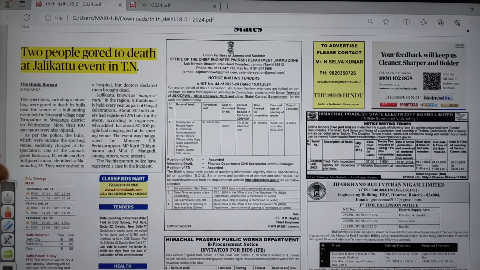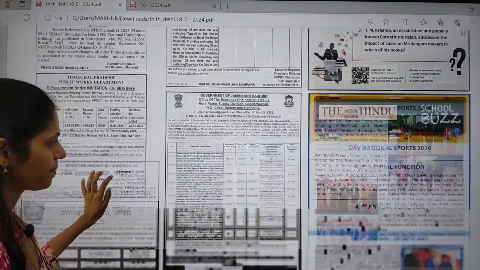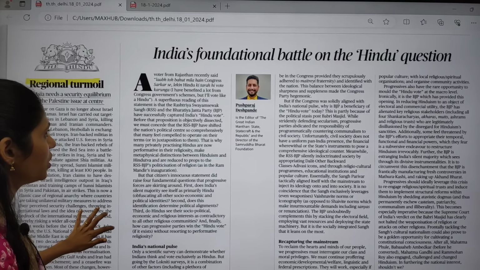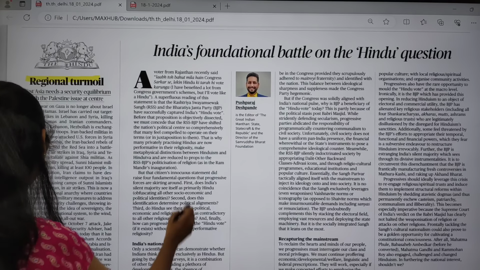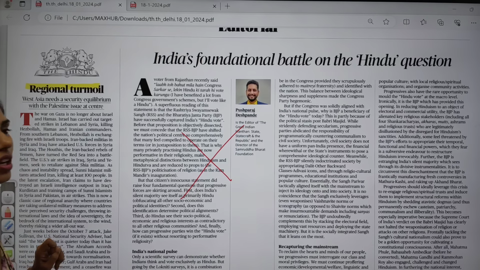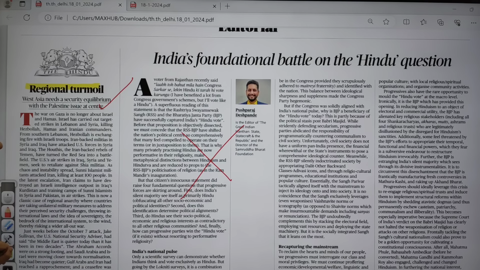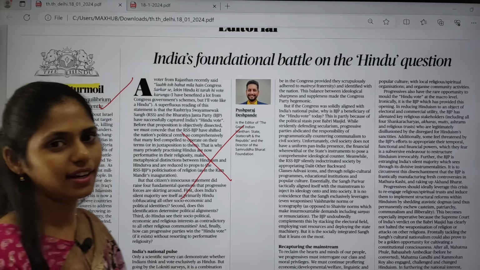So here on this page, you can see again one article. It is regarding the death at a Jallikattu event in Tamil Nadu. I already discussed what dimensions you have to think about, and you can directly move on to the editorial page. This editorial is not at all useful because it is a political article, so don't read that. And here this article is talking about Hamas, Israel, Iran, etc.